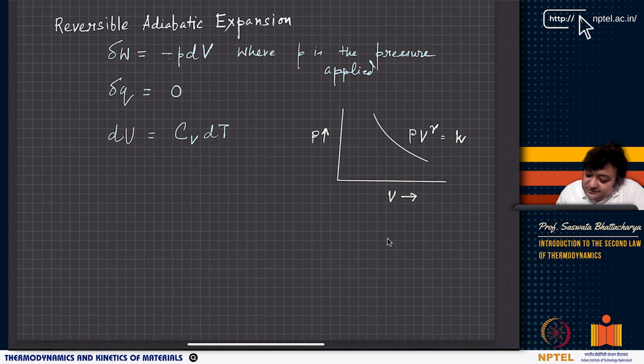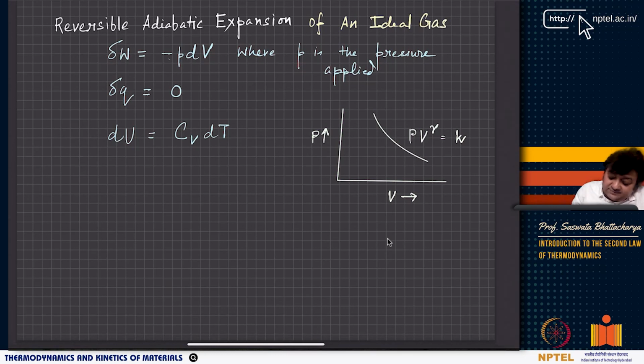So, this is the equation of an adiabatic process, or a reversible adiabatic expansion, of an ideal gas. Let us consider first an ideal gas. As soon as I say ideal gas, what comes to mind? A constitutive, a state relation, a relation between the states: an equation of state.